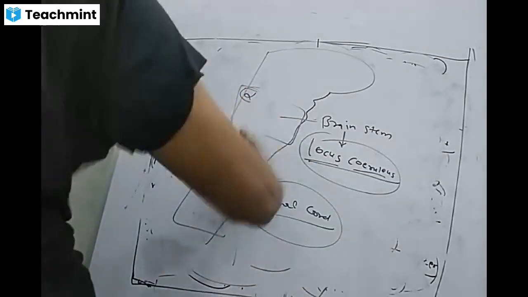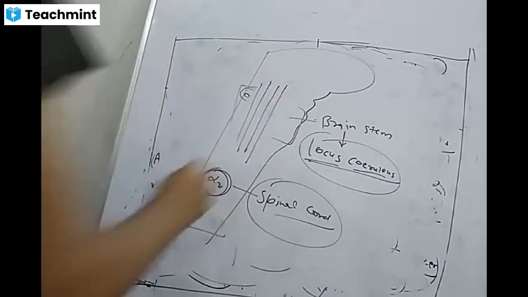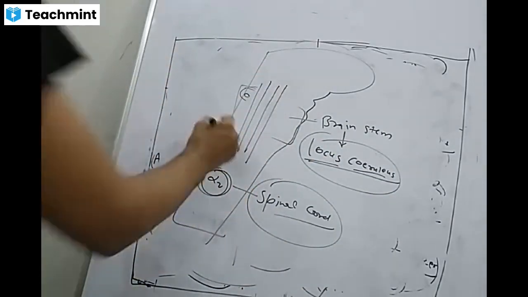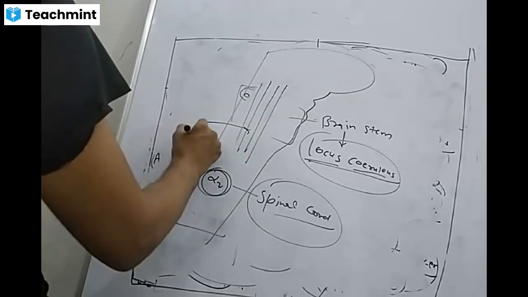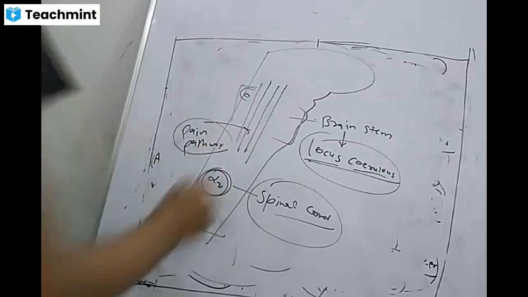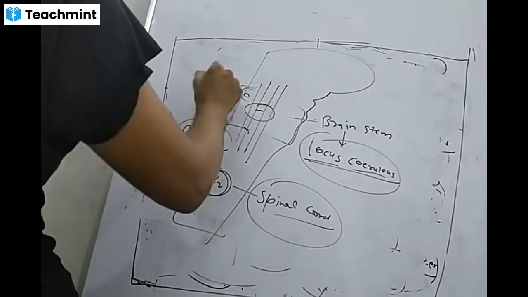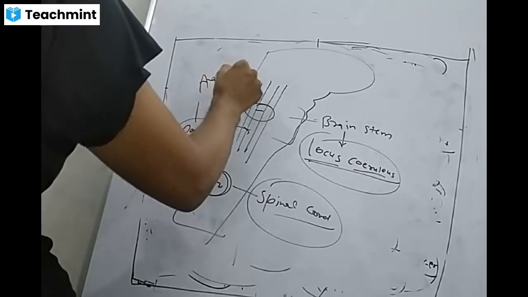Because the brainstem is the path for some pain pathway. So if we block the receptors at this, that may lead to analgesia.